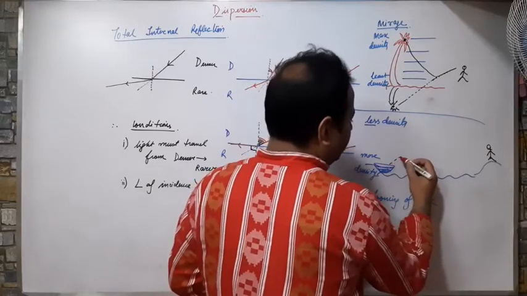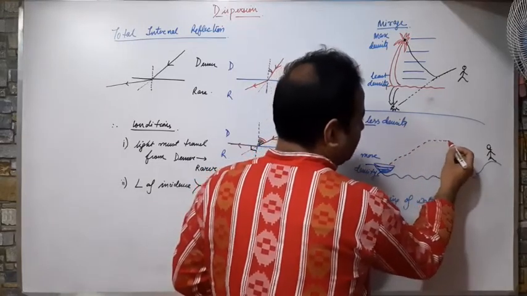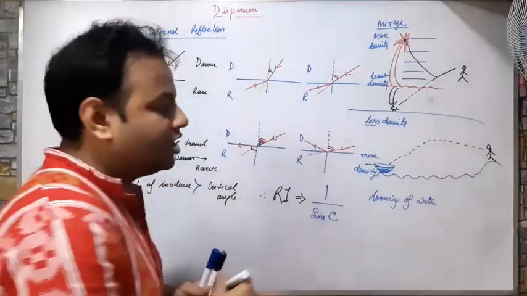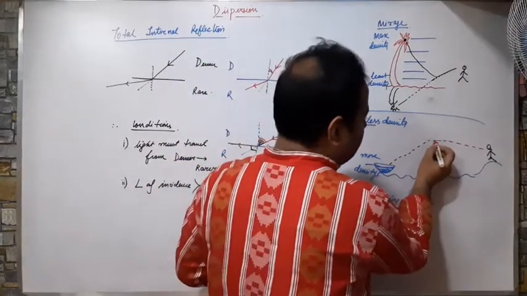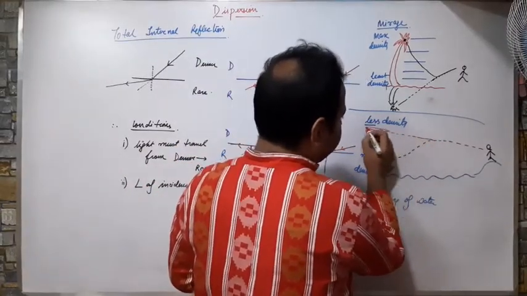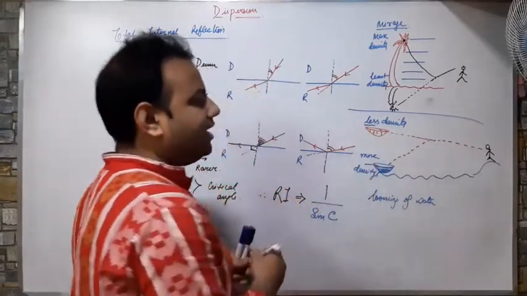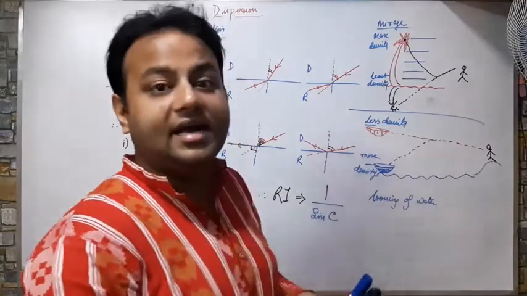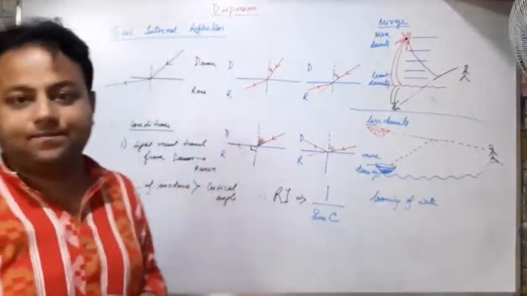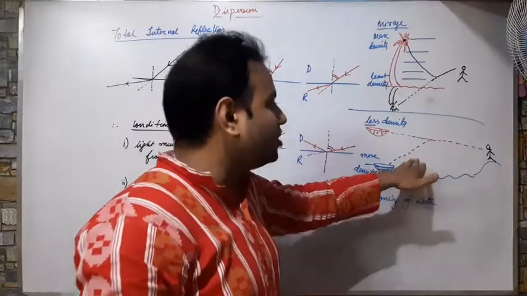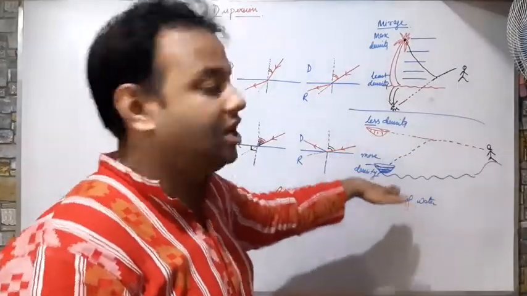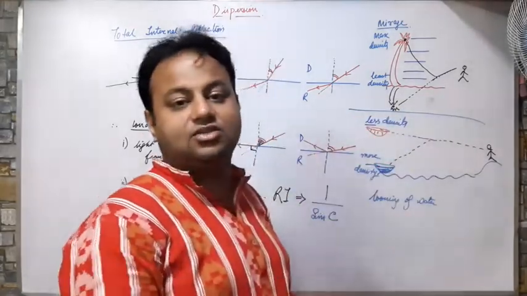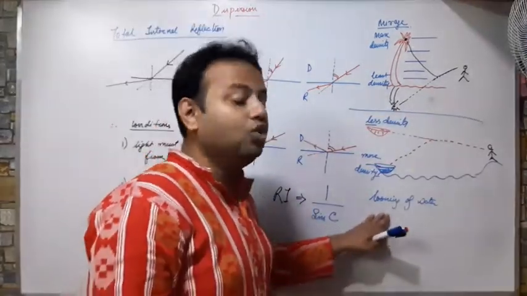Now while moving from a denser to a rarer medium, what happens? Total internal reflection takes place. So the person will see this boat in the air. Instead of seeing the boat at the bottom, the person will see the boat in the air. It will see the boat floating in the air. This is also because of total internal reflection, when the light from the denser regions of the air travels to the less dense regions of the air. This is known as looming of water.